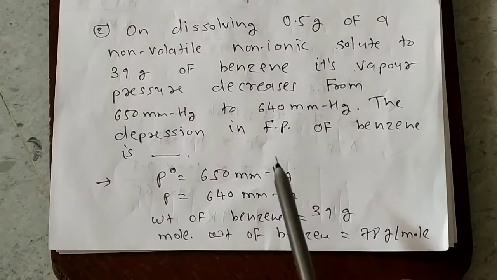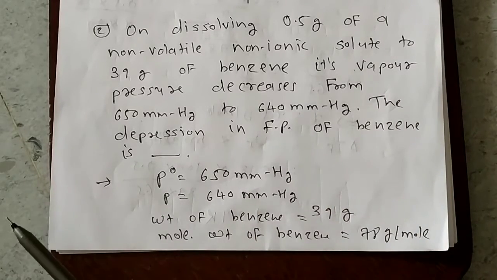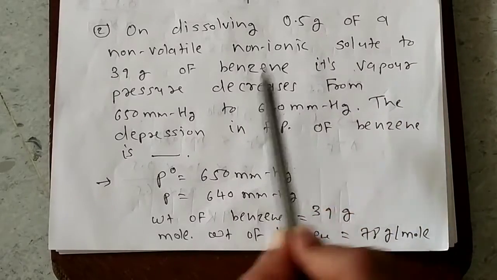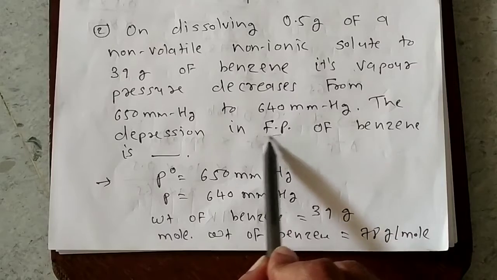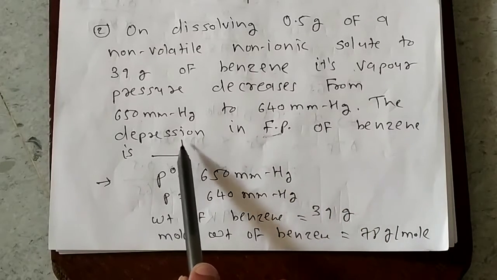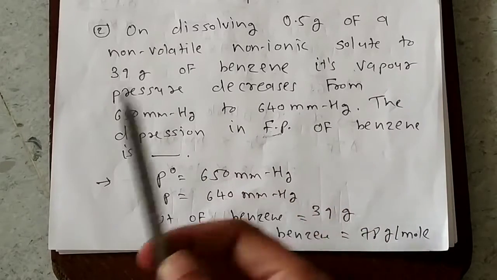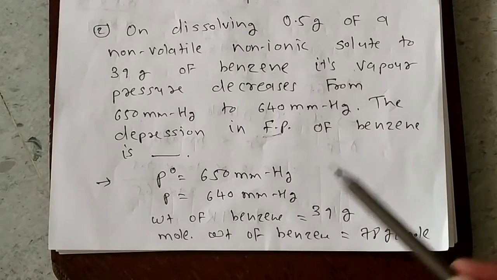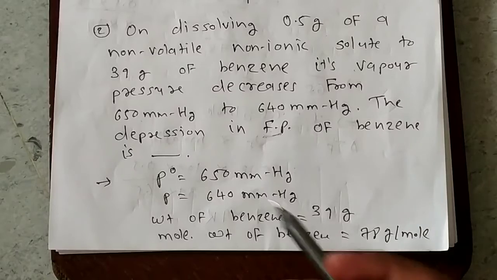Now we have to calculate the depression in freezing point. Means what is given to us: the vapor pressure data is given, and we are asked to calculate the freezing point data. How much freezing point decreases, that we are going to calculate here. So first of all, which are the values that are given to you?